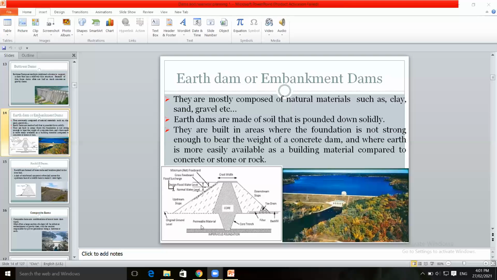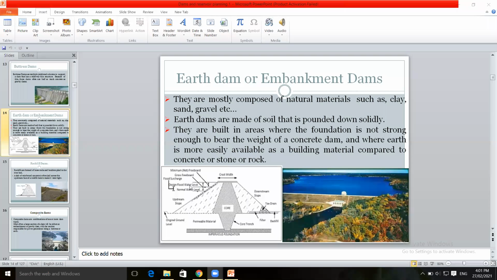On the left side, there is permeable material, the original ground level. At the base of the core trench, an impervious foundation is provided. And on the downstream side, a toe drain is provided to control the seepage. Filter is provided, backfill. These are the component parts.